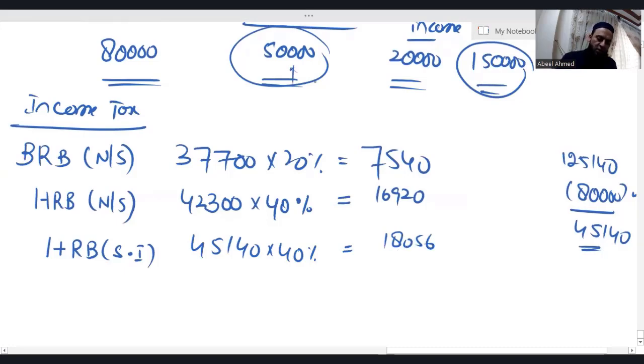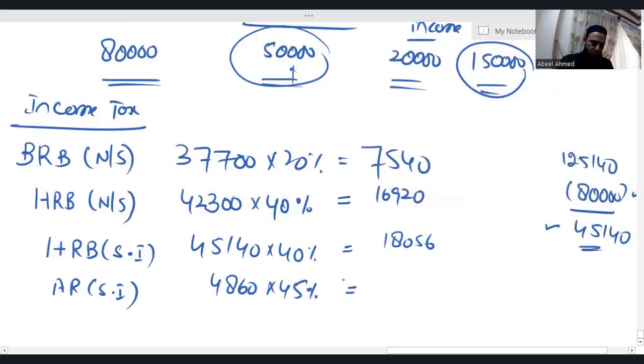Now from 50,000, if I deduct 45,140, whatever comes, that falls in additional rate band, additional rate saving income. So 50,000 minus 45,140, I'm getting 4,860. Applicable tax rate is 45%. Okay.